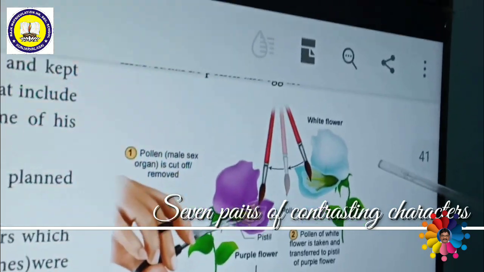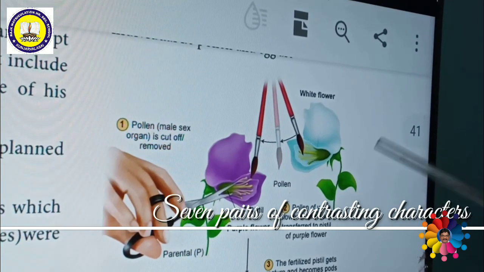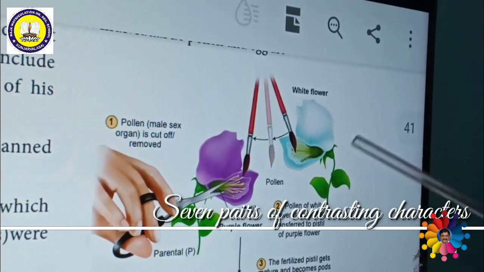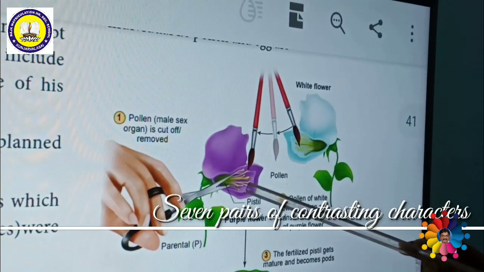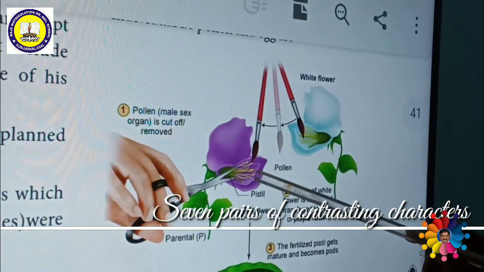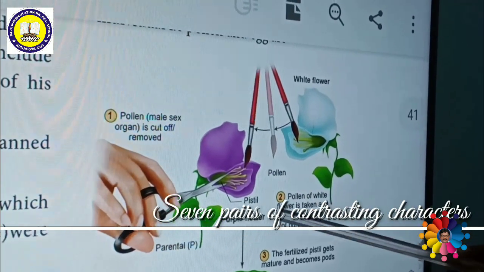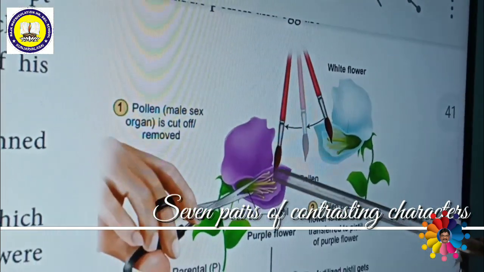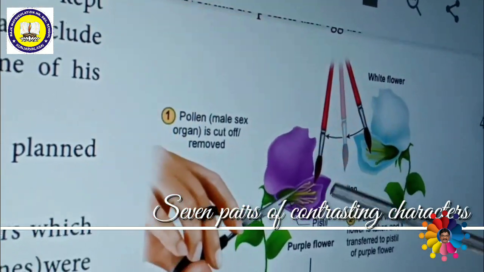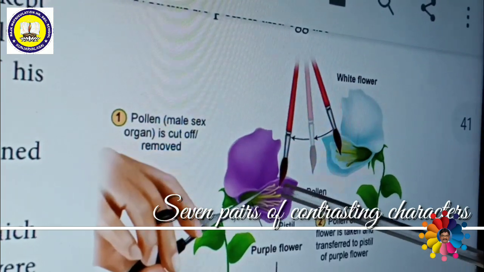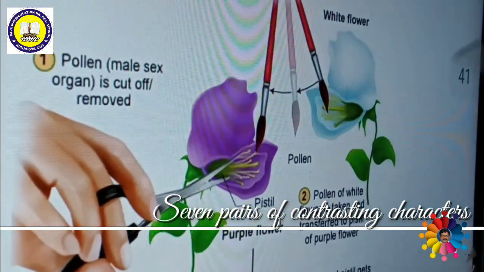But he has done cross-pollination. How has he done it? By emasculation. What is meant by emasculation? You see here, the removal of androecium is called emasculation. So this is a bisexual flower, this is the gynoecium, both androecium and gynoecium are present, but he has removed this androecium. Then it is named a female flower because he removed the androecium. Now the white flower is considered the male flower.